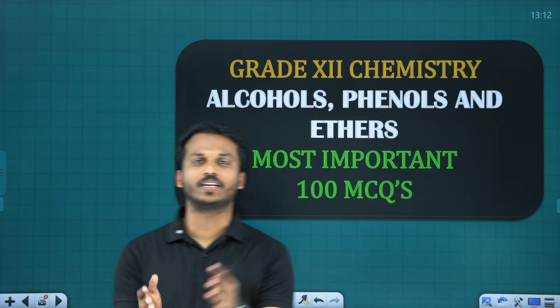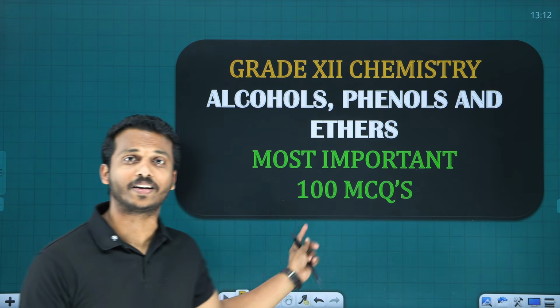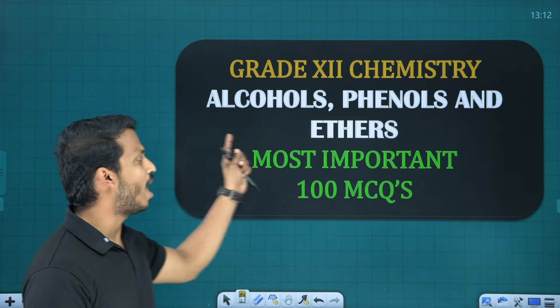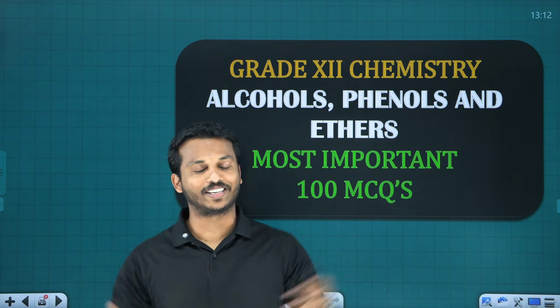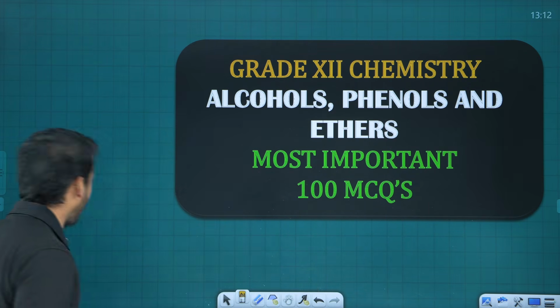In this session, we are discussing the most important 100 MCQ from the chapter Alcohol, Phenols and Ethers, one of the important organic chapters. Let us start from question number 1.